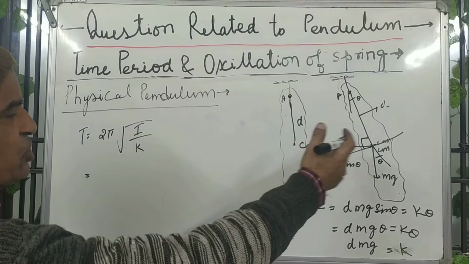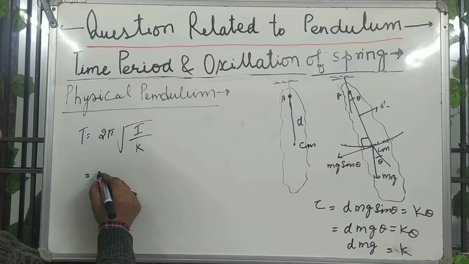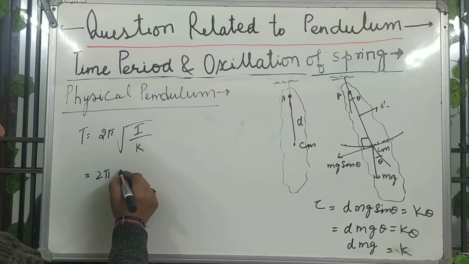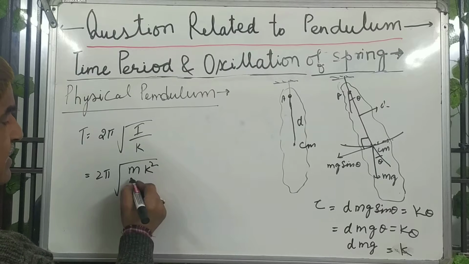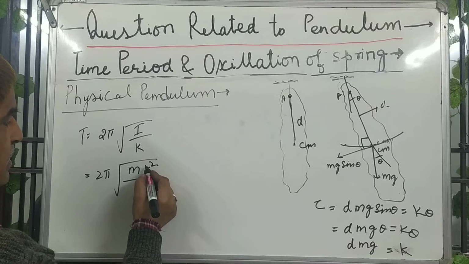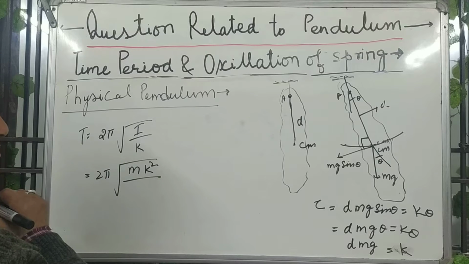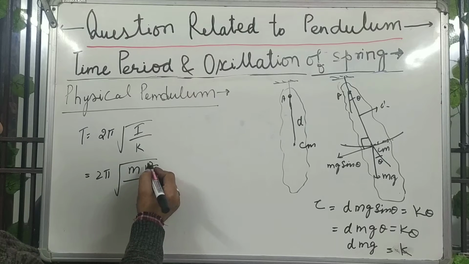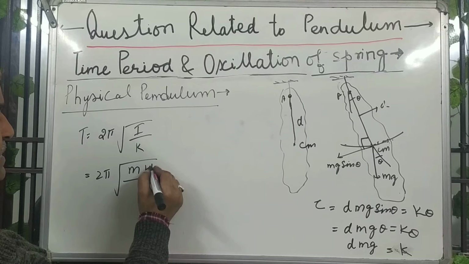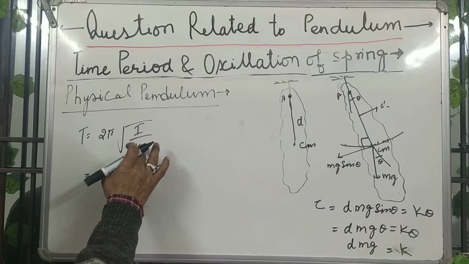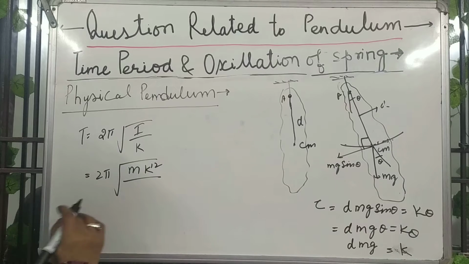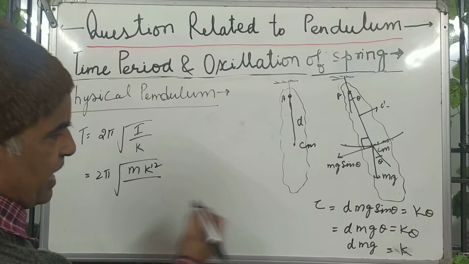For inertia you may write m k square, where k is the radius of gyration. Here you may represent it as k dash, because there will be two k's. The denominator is mgd.